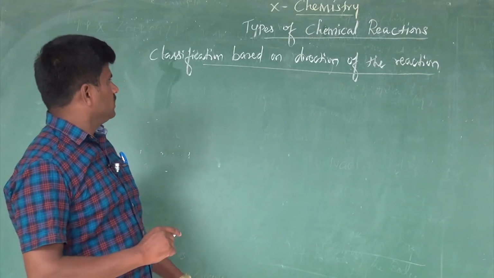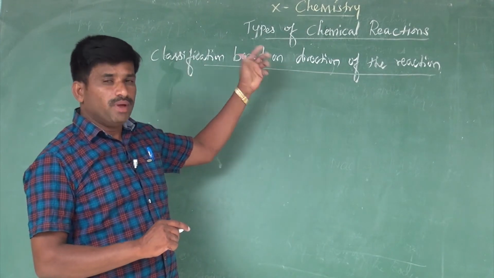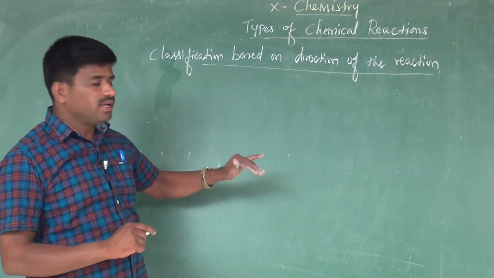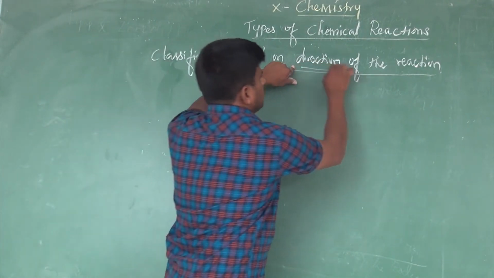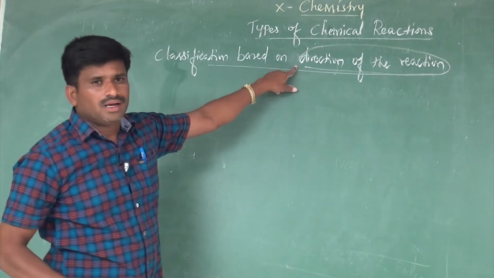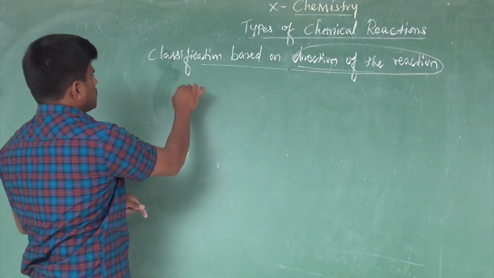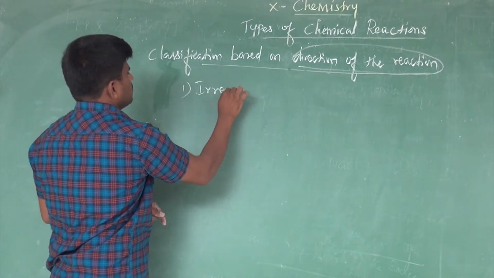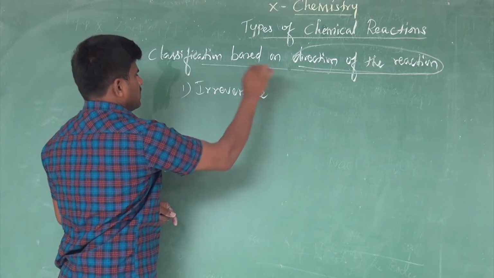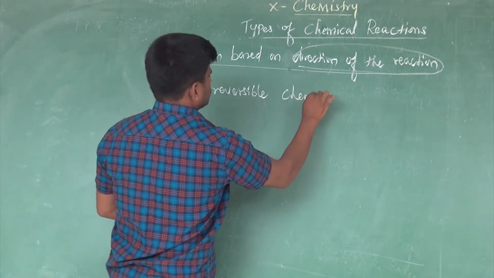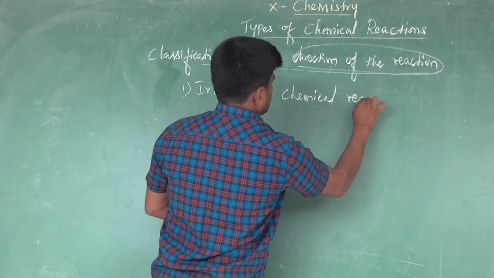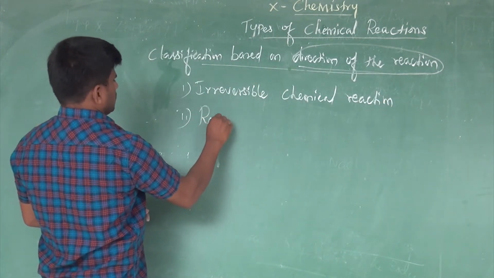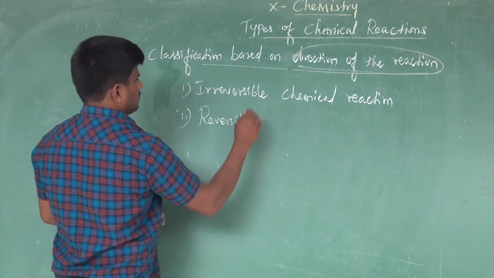Earlier we discussed chemical reactions based on rearrangement of atoms. Now the next classification is based on the direction of the reaction. Based on the direction of the reaction, there are two types. One is called irreversible chemical reaction. Another one is called reversible chemical reaction.